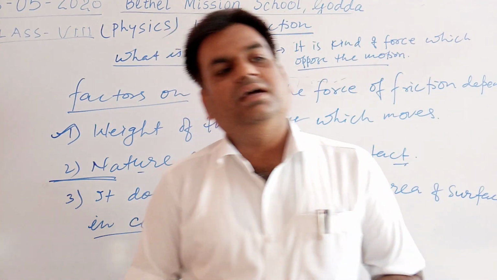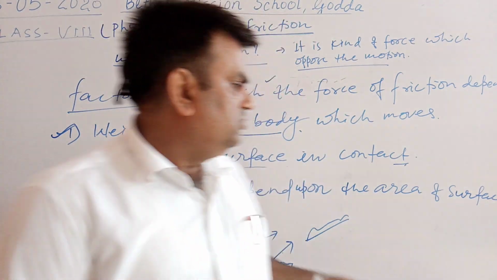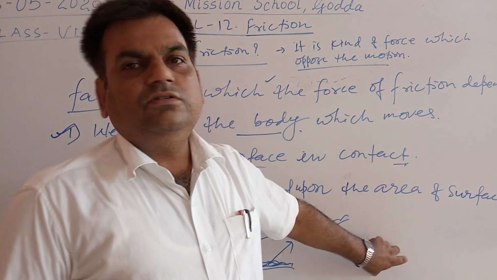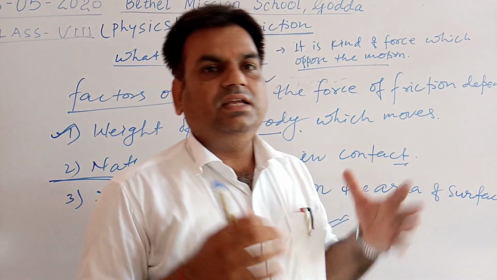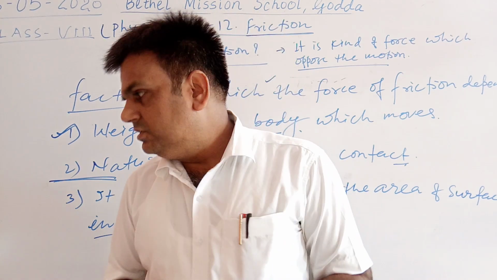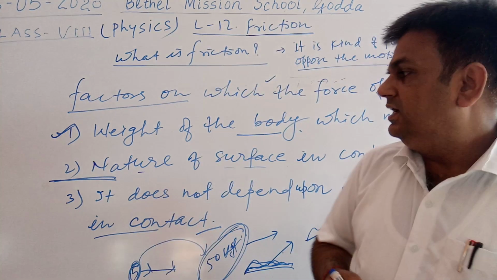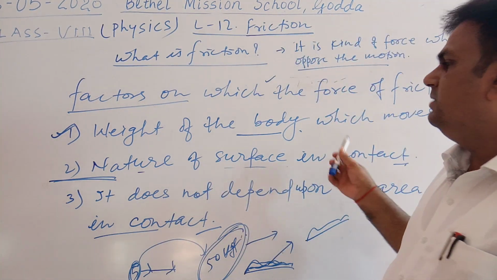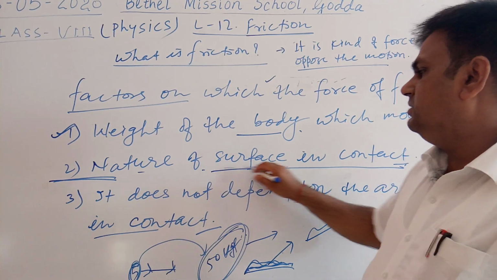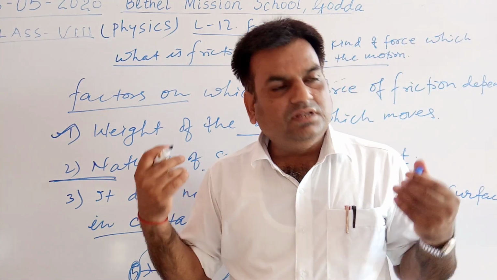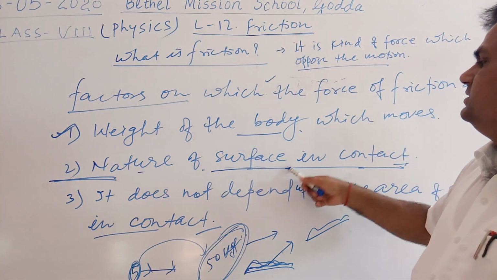If you want to ride a bicycle on the road and on sand, we can ride the bicycle on the road easily, but it is very difficult on the sand because sand produces a large amount of friction. That's why it is difficult to move the bicycle in the sand. So this is the nature of the surface in contact. As the roughness increases, the friction will increase at the same rate.